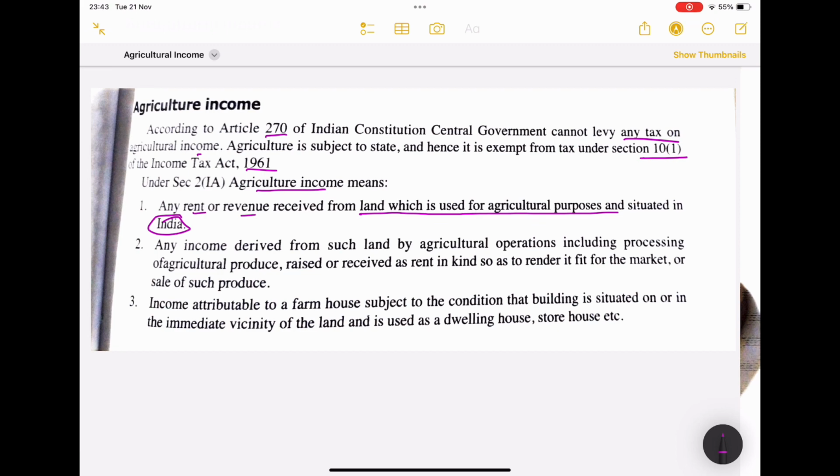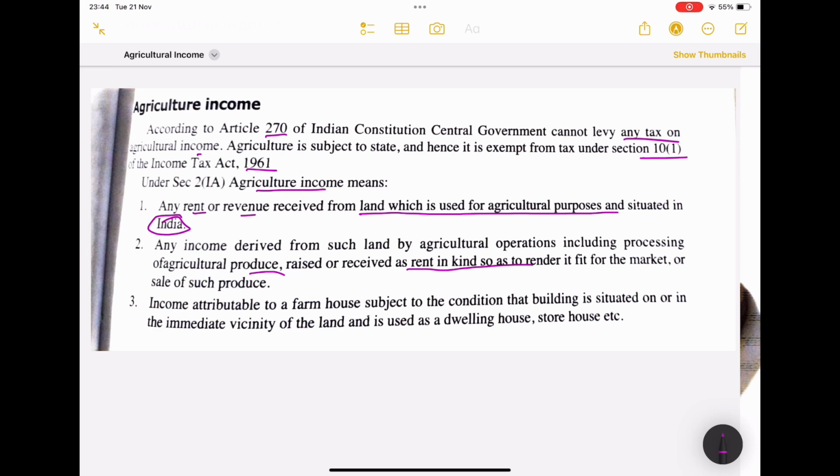Next, any income derived from such land by agricultural operations, including processing of agricultural produce raised or received as rent in kind by a tenant, to make it fit for market, or sale of such produce.